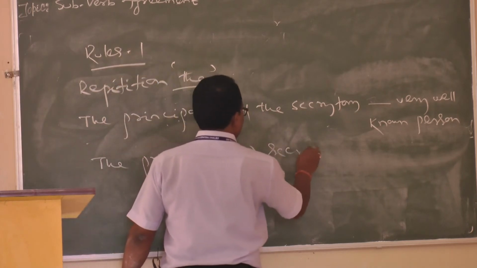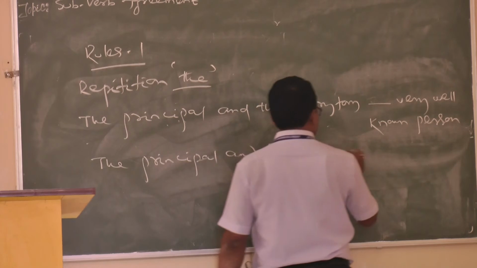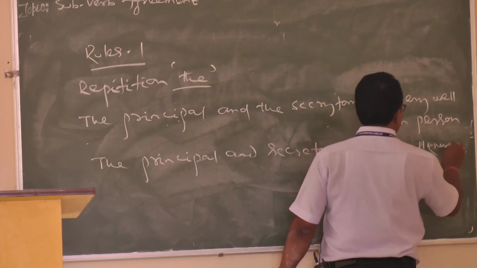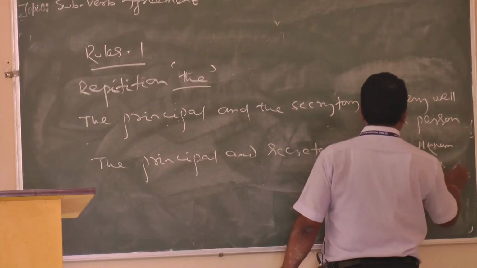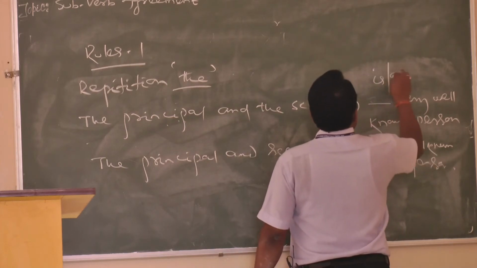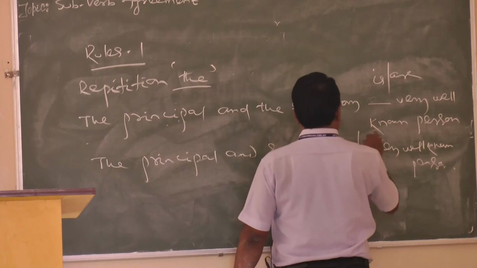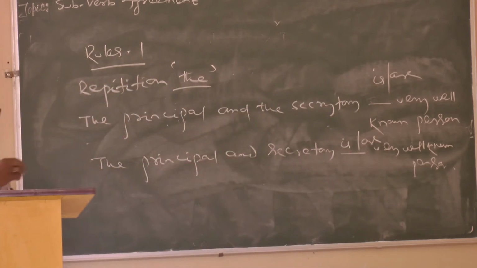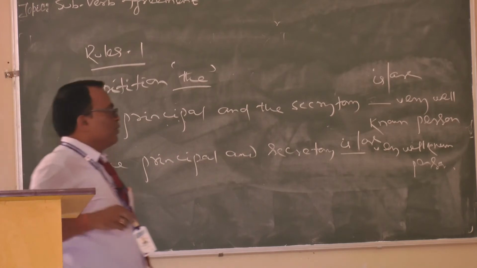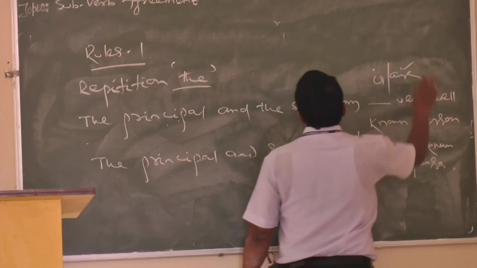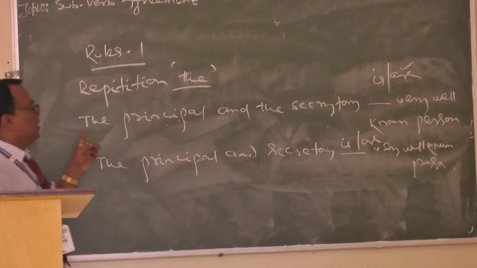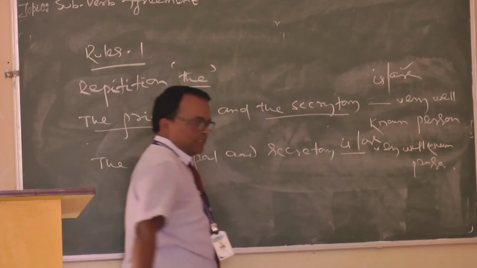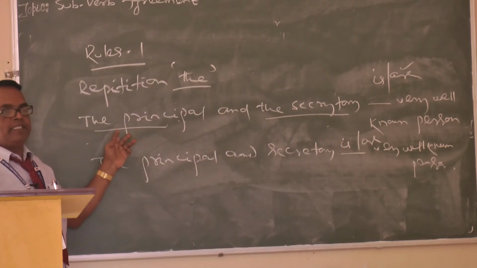And secretary, well-known person. Tell. Good. Why here are? Repetition of the: the principal is one person, the secretary is another person. Two different persons are there.